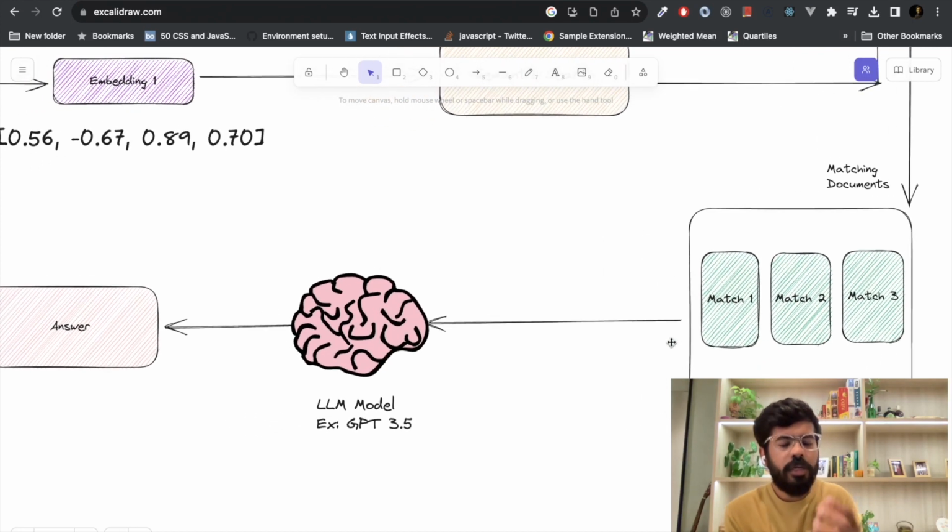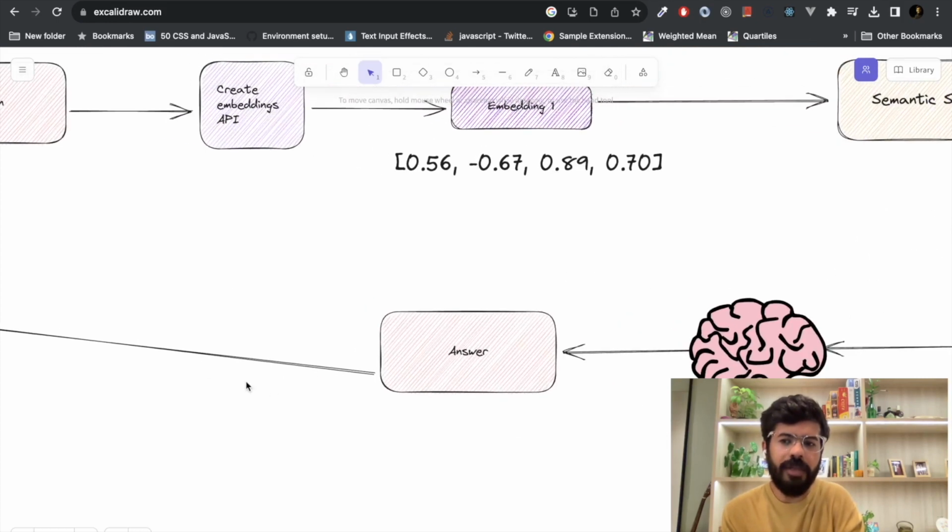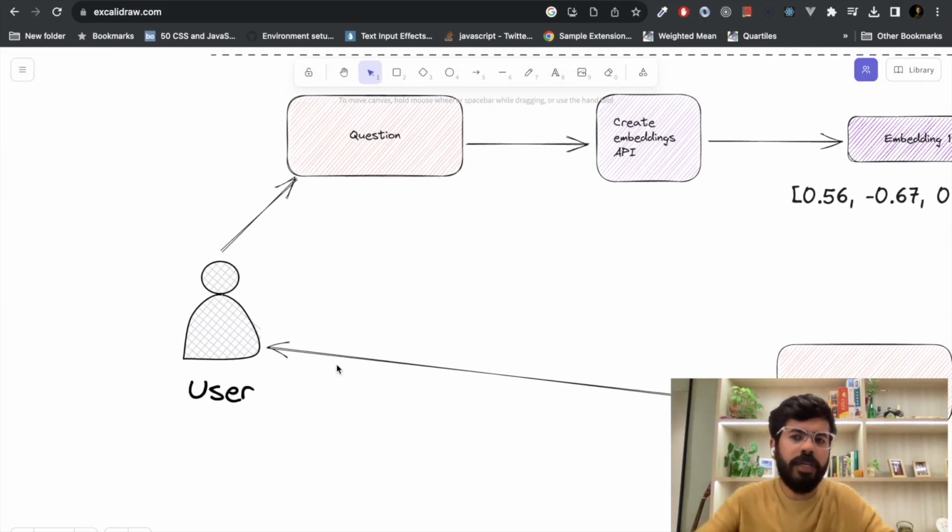Finally, to extract a proper answer out of these multiple chunks, we will pass them to an LLM, which is a large language model. If you have used ChatGPT, it is basically GPT 3.5 Turbo. If you have GPT-4, that can also be used. Hugging Face also provides a lot of large language models, and Facebook also has its own. In this example, we are going to use GPT 3.5 Turbo. We will pass all these chunks to our language model, which will translate them into an answer and send it to our users. How are we going to do that?